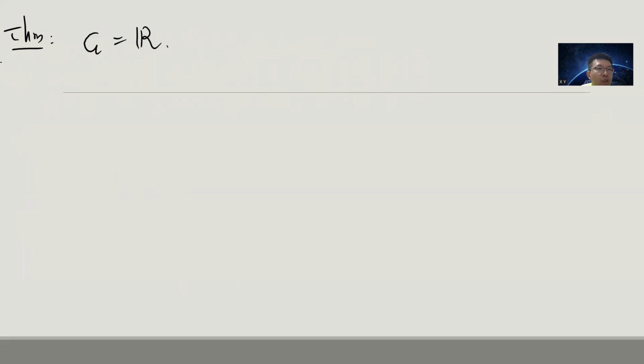So the first theorem that I'm going to do is this: when G is the real numbers, we have the following trivial bound. The size of A plus B is greater than or equal to the size of A plus the size of B minus 1.